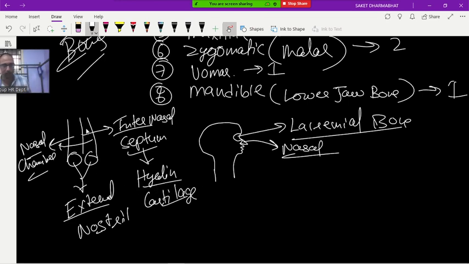Now here two bones are there. These two bones are called nasal.